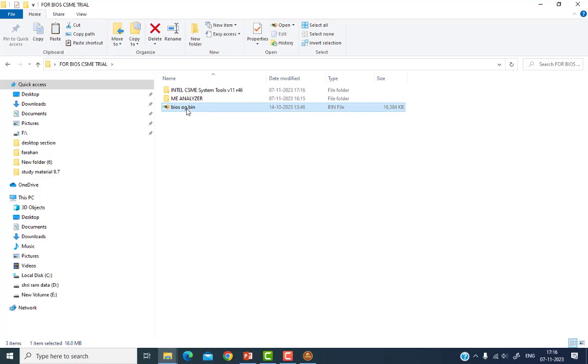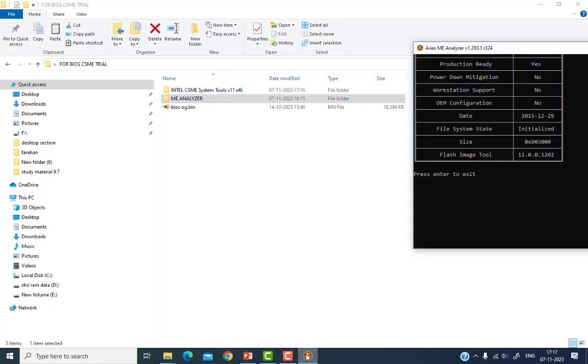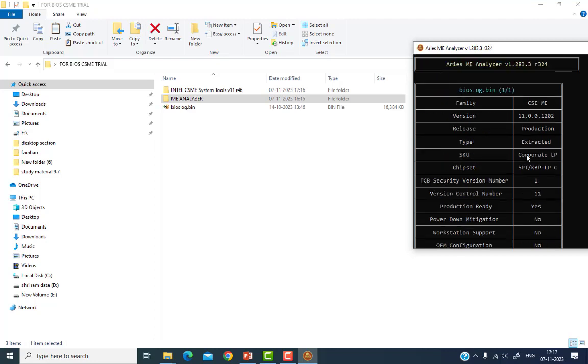This is my old BIOS file, that is the corrupted ME region. Then I have this ME Analyzer, and this tool I put here. This is the Intel CSME tools version 11. Now the next thing I require is the clean repository file, 11.0.0.1202.